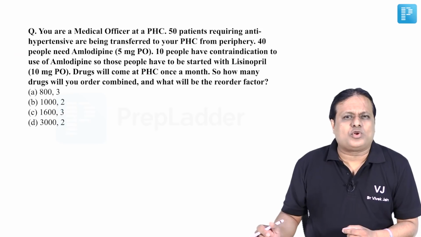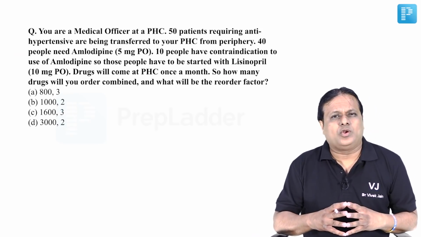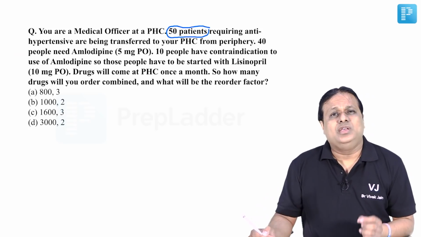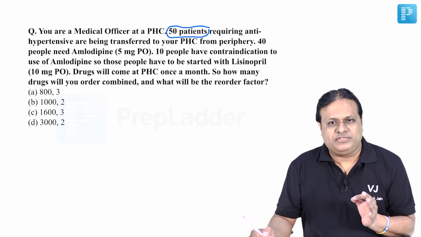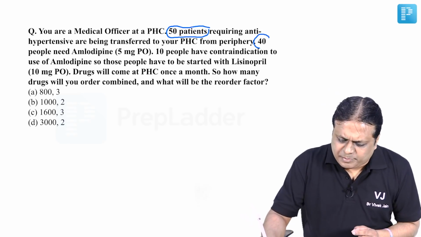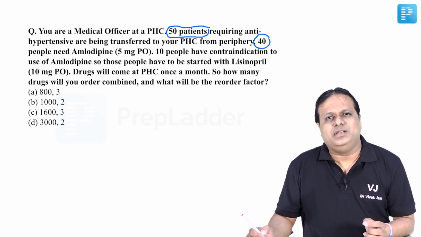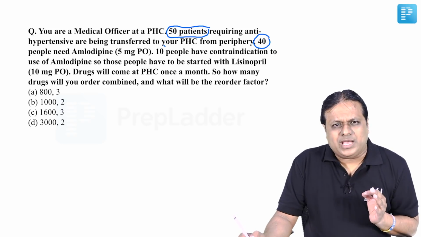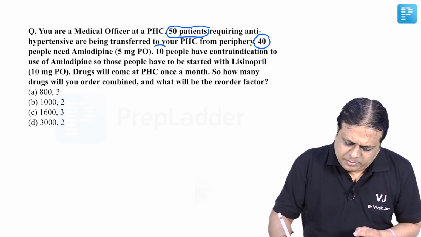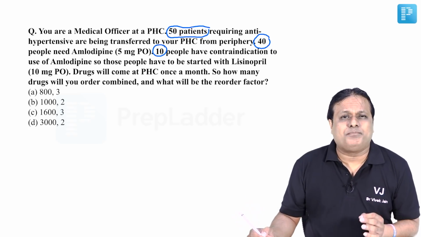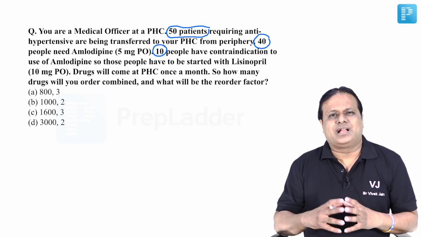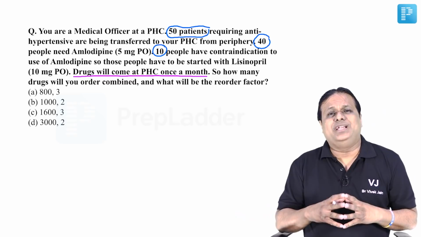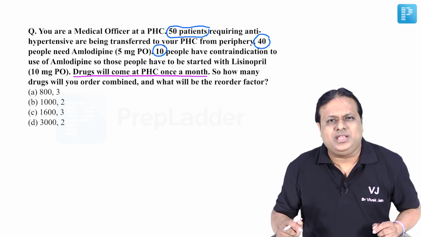Then friends, there was one question from inventory management. Let's read the question. You are a medical officer of a PHC. 50 patients are transferred to your PHC who require antihypertensive drugs. Out of them, 40 patients need amlodipine per oral 5 mg daily, one tablet. Then 10 patients who cannot take amlodipine due to some contraindication will be given lisinopril 10 mg per oral, again a single tablet a day. Drug comes to PHC once a month. Now they are asking how many drugs will you order combined and what will be the reorder factor?